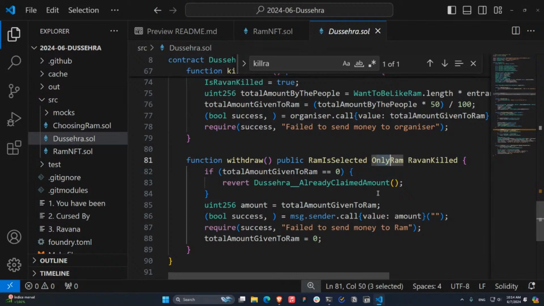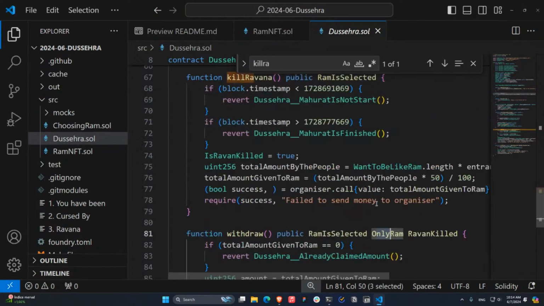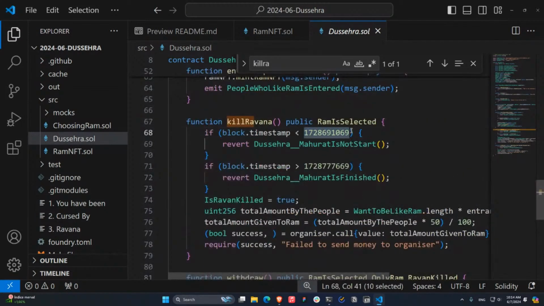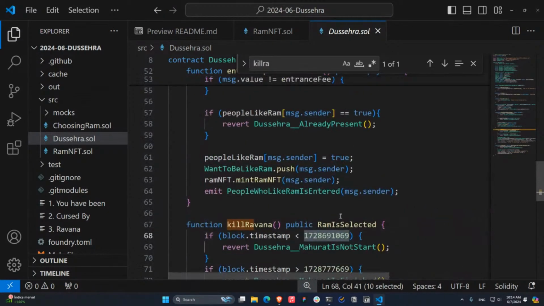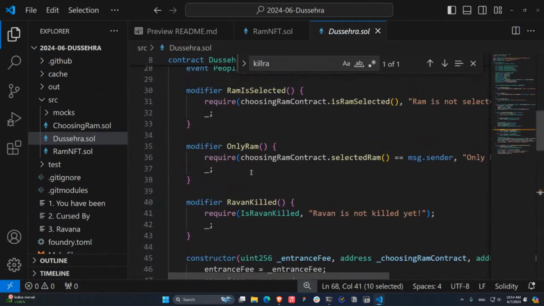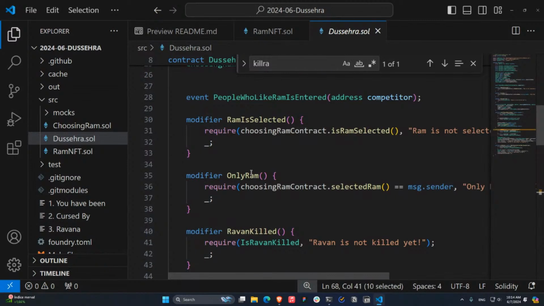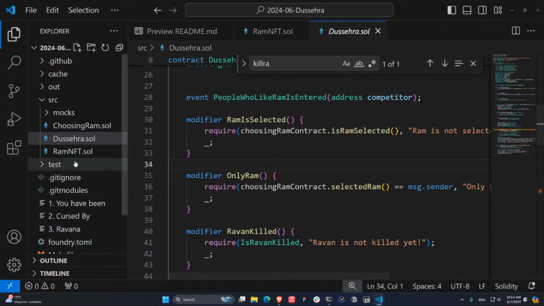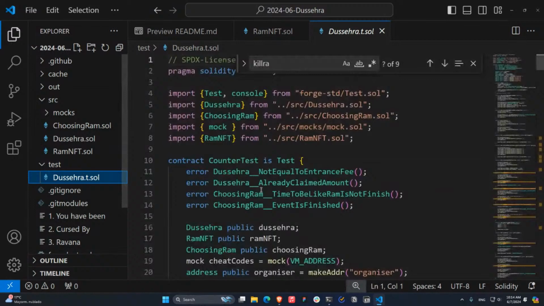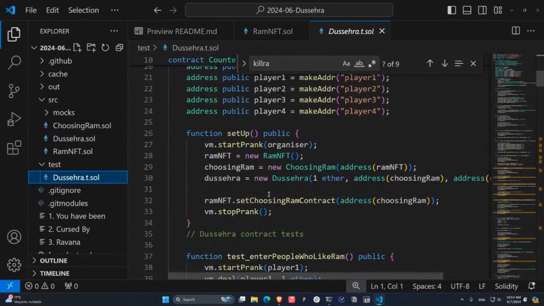I'm going to give you some clues over here. Again, I already told you, using block timestamps is not a good practice because this can be manipulated. Also, we have a lot of modifiers over here, so maybe an attacker can surpass these modifiers and execute functions without having the actual privileges. And of course, I always recommend you go to the test folder and be sure each function is tested.